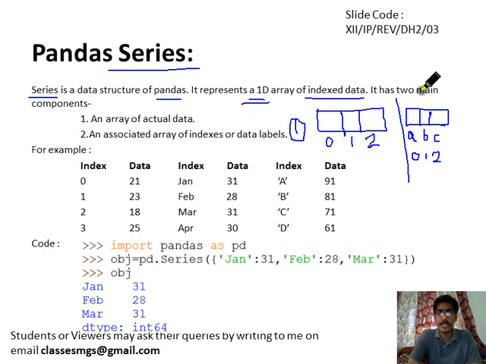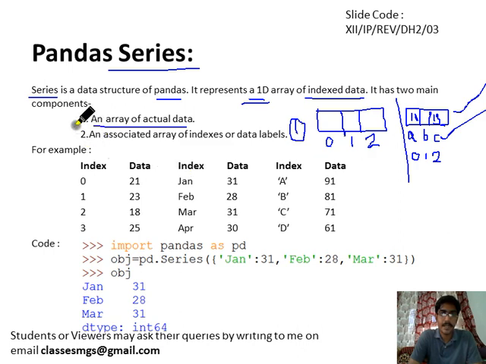Now what does the data series object in Python actually contain? A data series object contains an array of the actual data. Let's suppose these values are 11, 12, 13. So this will be the data and this will be the index.